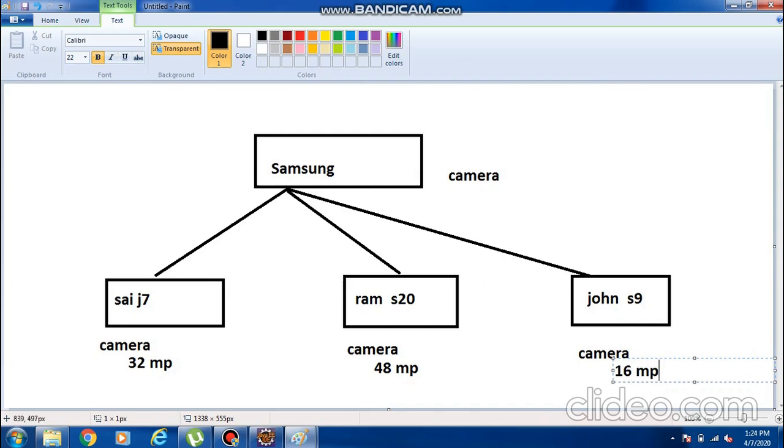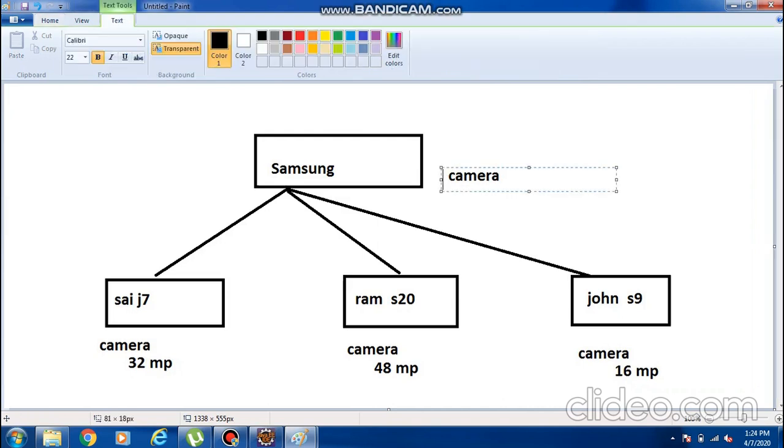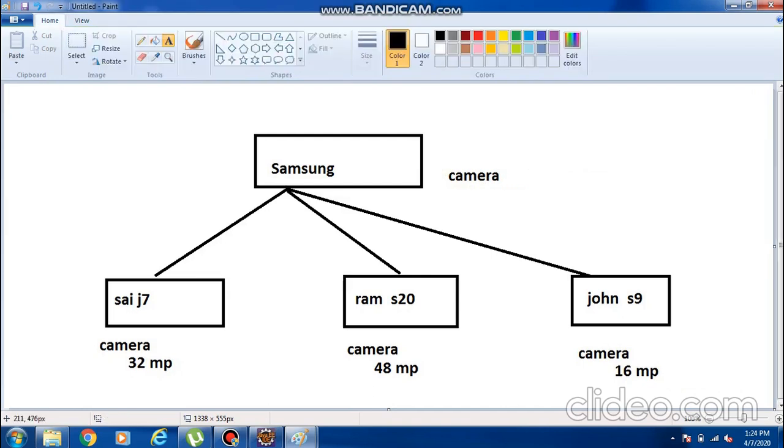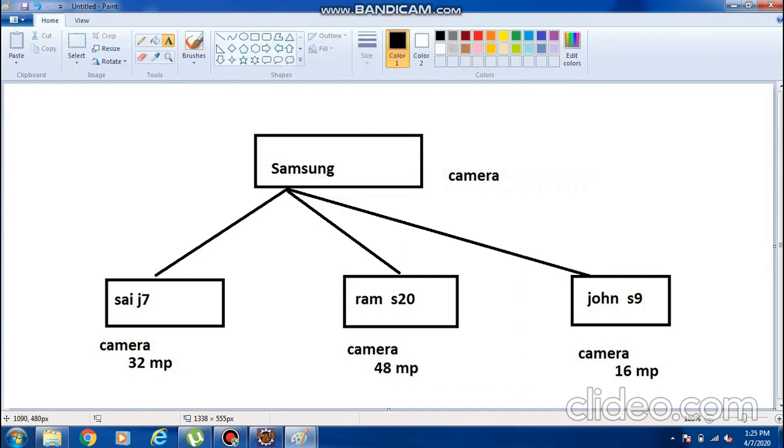Observe the difference clearly. Three are using the Samsung camera feature. J7 provides a 32 megapixel camera, S20 provides a 48 megapixel camera, and S9 provides a 16 megapixel camera.